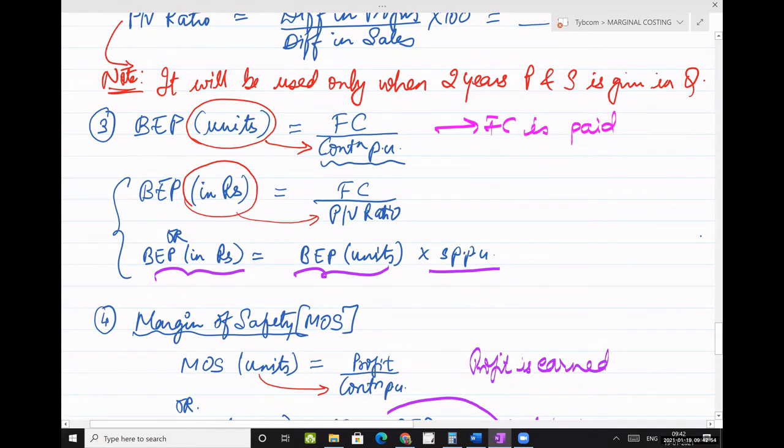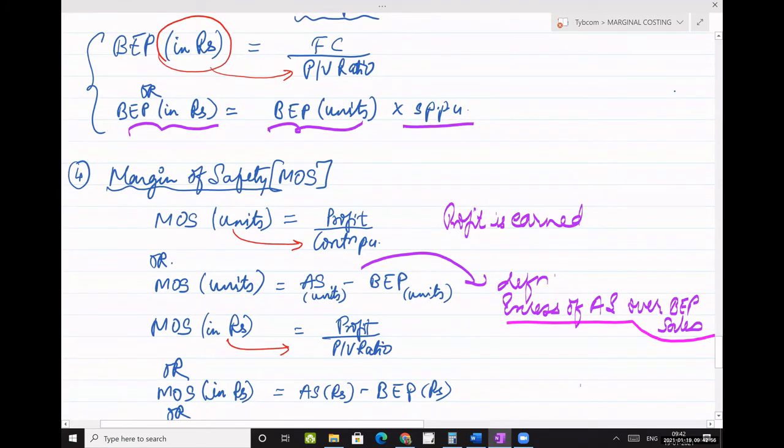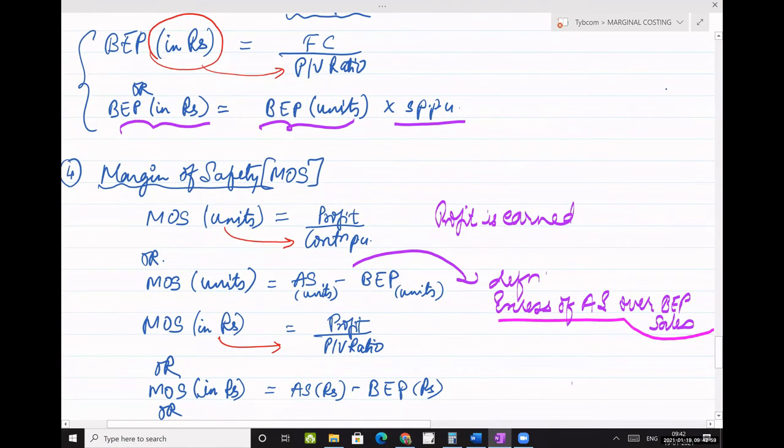Next is MOS. In margin of safety, what happens? Profit is earned by the businessman. And what is the definition of margin of safety? Excess of actual sales over BEP sales. So the first formula of MOS in units: profit is earned by the businessman, that is why the numerator has profit. And you want your answer in units, so you will divide with contribution per unit. You want your answer in rupees, you will divide with PV ratio. That's the trick and technique.